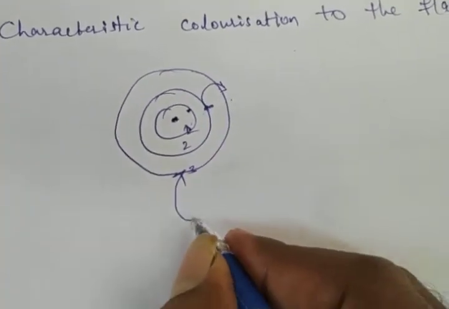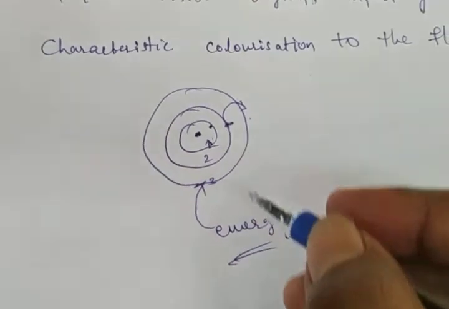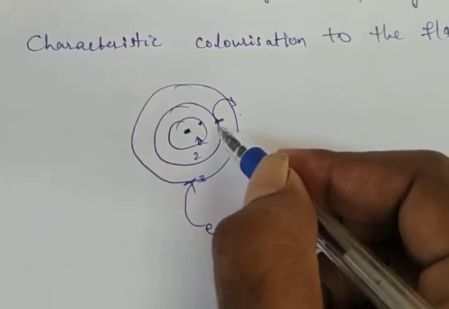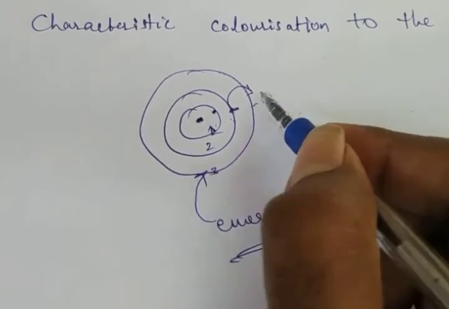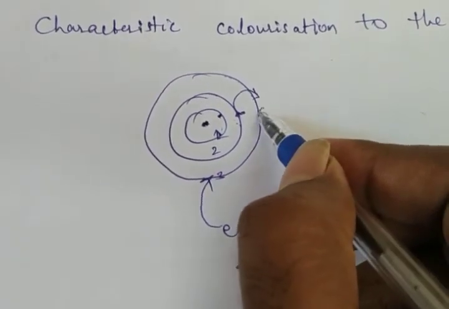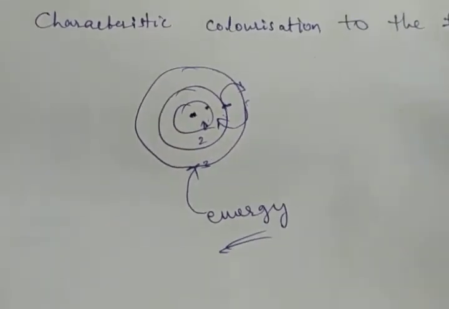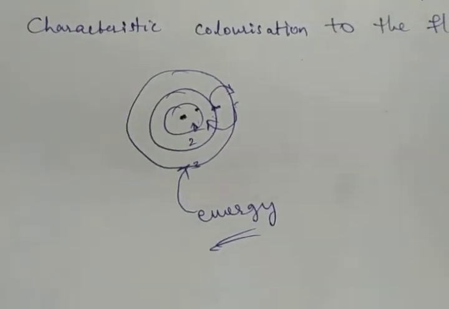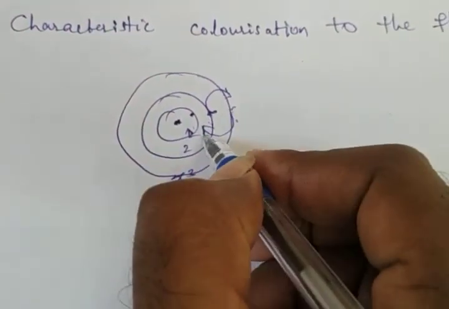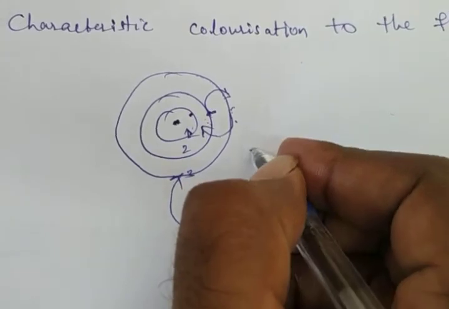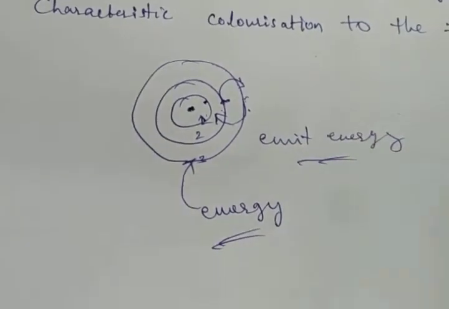When we are supplying energy to the element, what happens? A lower state electron jumps into the higher state. Again it jumps from the higher state to the lower state. When it jumps from higher to lower, it emits energy, that means releasing energy.